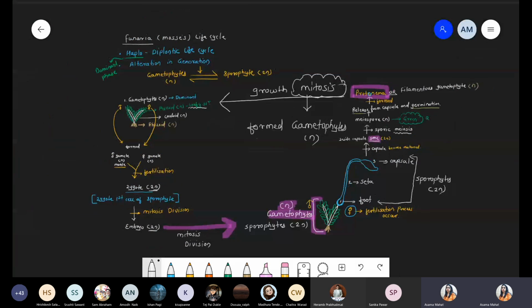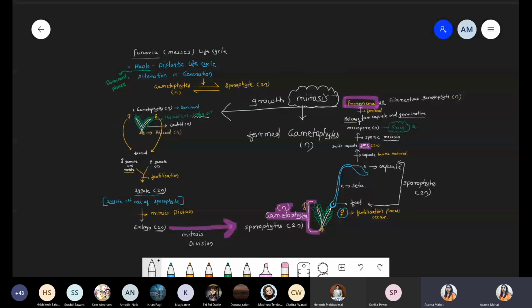These are the entire life cycle. Very simple, very easy. आपको बस imagination करना है. Gametophytic undergoes the sporophytic, sporophytic undergoes the gametophytic. Such a life cycle is called alternation of generations, and more specifically a haplodiplontic life cycle. Why are we using haplo first? Because the haploid stage, the gametophytic stage, is dominant. वो dominant है. That's why we say haplodiplontic life cycle.